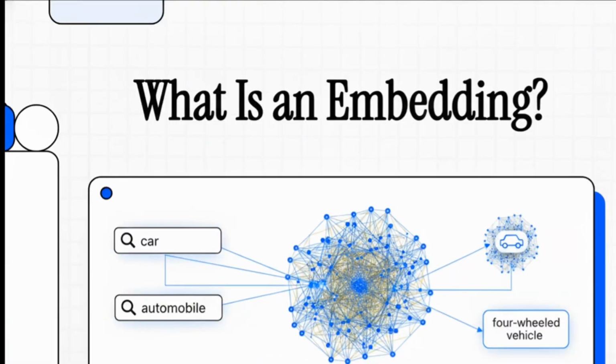Have you ever typed exactly what you're looking for into a search bar and gotten completely useless results back? Yeah, we've all been there. It happens because traditional search systems are incredibly limited. They don't actually know what you mean, they just know the letters you typed. Let's fix that. Today, we're diving into one of the most important concepts in artificial intelligence, embeddings. This is how AI actually understands what we mean.